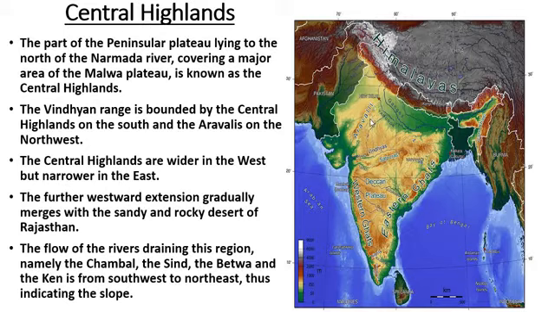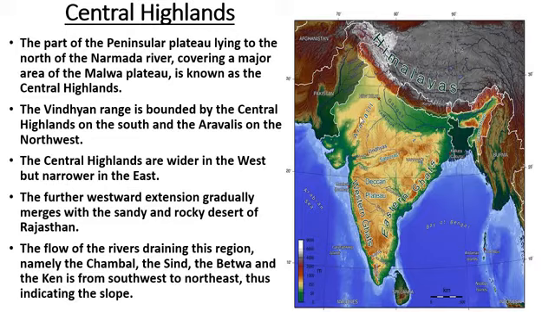The Central Highlands are wider in the west but narrow in the east. This side is the narrow part of the Central Highlands, and this side, the west, is wider. The further westward extension gradually merges with the sandy and rocky deserts of Rajasthan. This place is Rajasthan, the westward extension. The rivers draining these regions include the Chambal, this place.